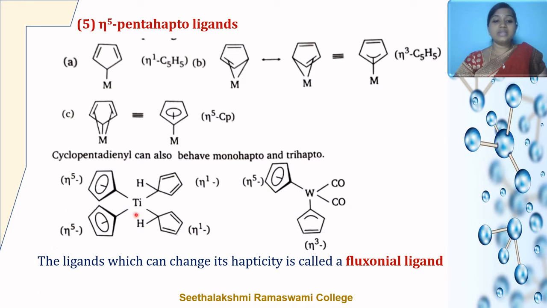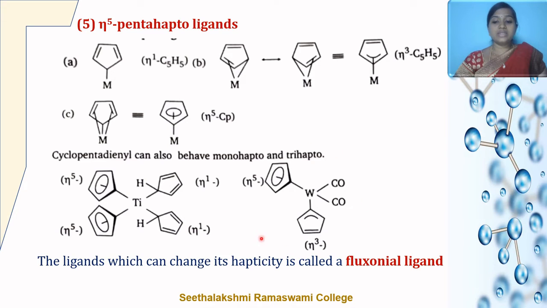In this titanium complex, you can find that the cyclopentadienyl rings on the left hand side are attached to the metal through all the 5 carbon atoms. On the other hand, the other cyclopentadienyl rings are attached to the metal through only 1 carbon atom from each ring. So this example indicates that a cyclopentadienyl ring acts as a monohapto as well as a pentahapto ligand.